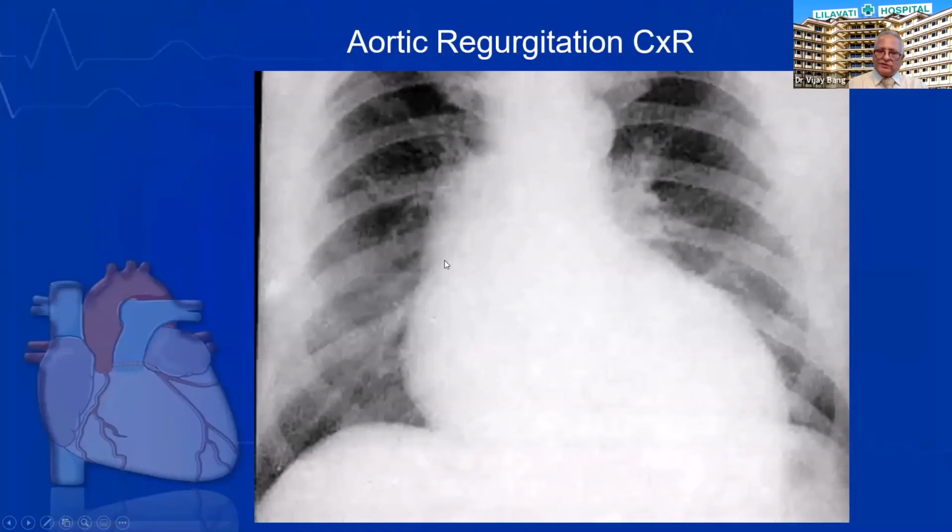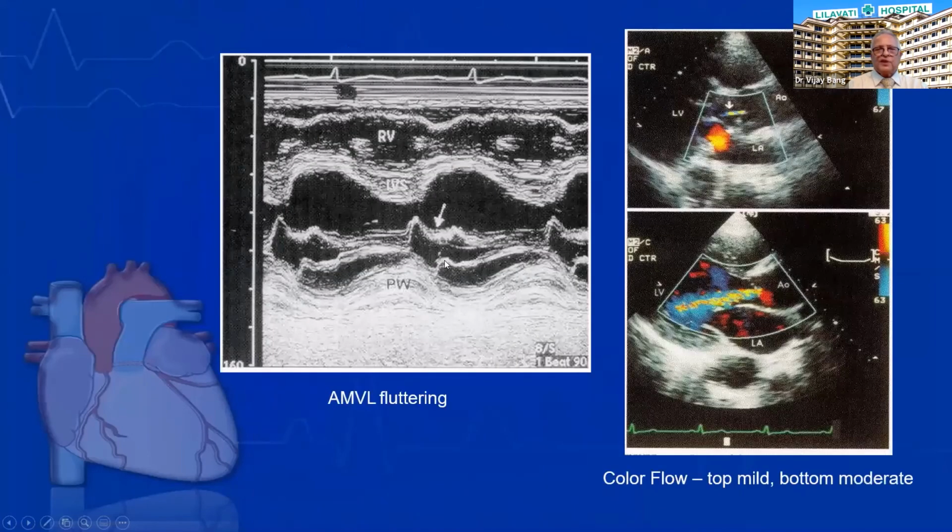Ascending aortic shadow may be seen on the right side. So again, echo evaluation is typically done in this patient, and no cardiac cath is required unless you need to look at the coronaries. Even the coronaries can be looked at with a CT scan. With normal coronaries, the negative predictive value is almost 95%.